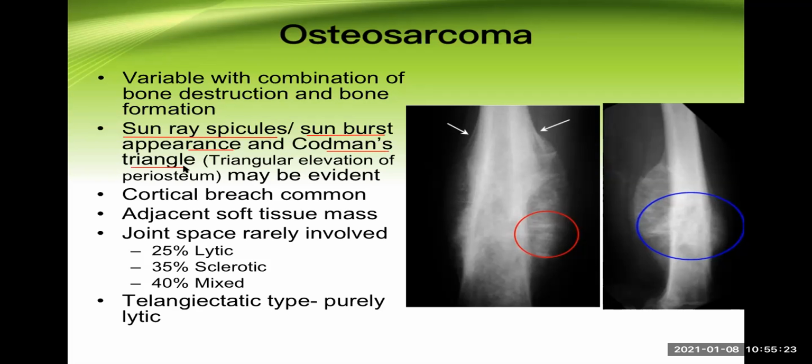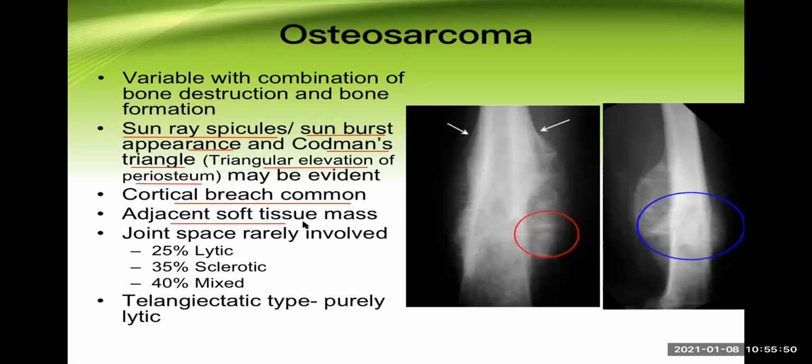These are very familiar terms when we look at the X-ray of osteosarcoma. Codman's triangle means a triangular elevation of periosteum because of new bone formation there. We'll see different types of X-ray, and then it will be quite clear to you. Now, cortical breach is very common. Breach means breakdown or destruction. This is a malignant tumor, isn't it? It's very obvious.